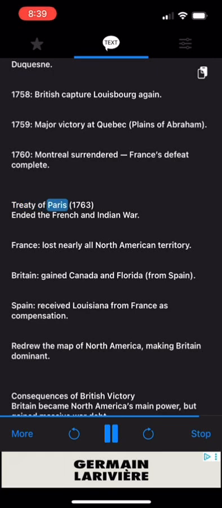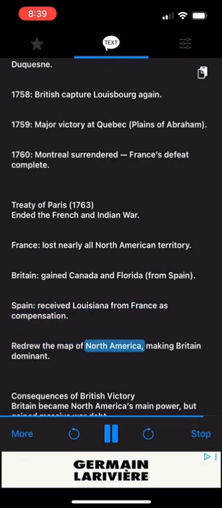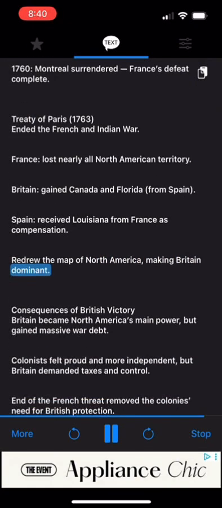Treaty of Paris, 1763, ended the French and Indian War. France lost nearly all North American territory. Britain gained Canada and Florida from Spain. Spain received Louisiana from France as compensation, redrew the map of North America, making Britain dominant.